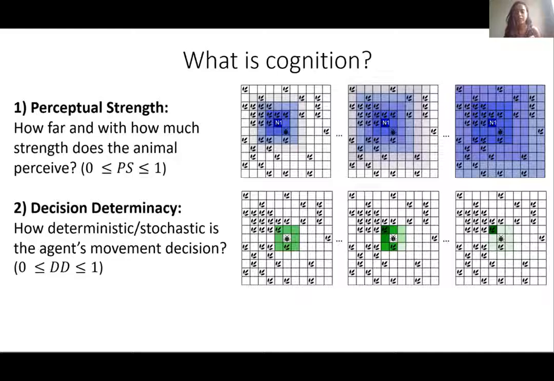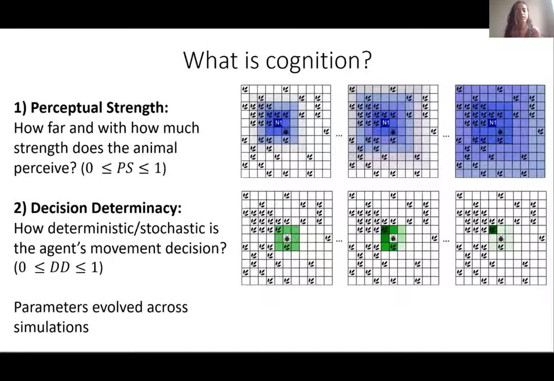At low values of this parameter, as seen in this bottom left figure, the agent just moved around stochastically. So it could move to any of the neighboring cells with equal probability, regardless of the amount of food. And at very high values of decision determinacy, the agent moved very deterministically to the cell which had the highest amount of food. Both of these parameters lie between 0 and 1, and these parameters could evolve. Parents passed on their parameter values to their offspring with some mutation.